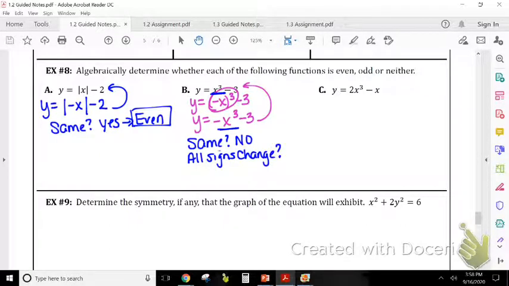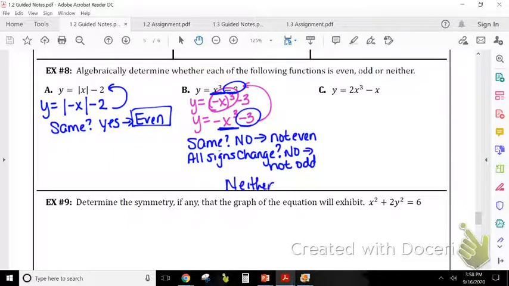So that means every term I'm going to check. We already said the first one changed because it was a positive x cubed, and now we have a negative x cubed. But we had a negative 3, and we still have a negative 3. So not all signs changed. So therefore, it's not the same, so that means it's not even. They didn't all change, so that means it's not odd. And if it's not even and it's not odd, then it has to be neither.